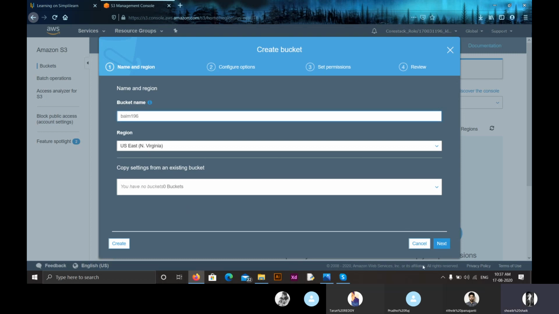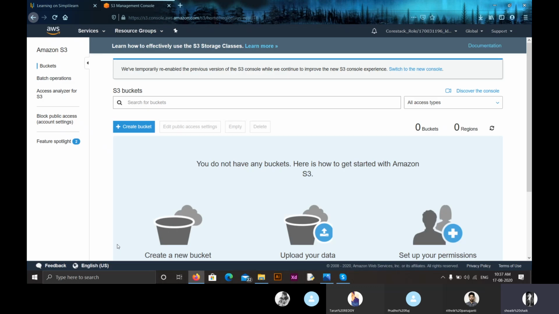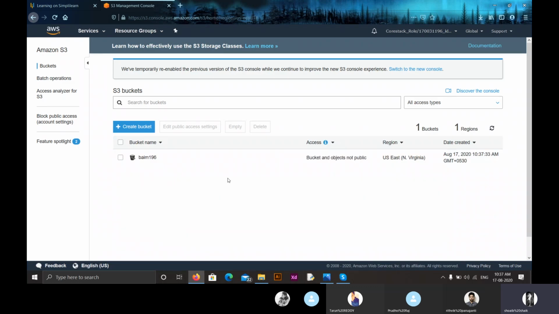This is the region I selected. I'm just clicking on create. So here you can see our bucket got created. So let us create an IAM policy, a read-only policy for this bucket. That means the user can only read the things that are present in a bucket. Though we have nothing uploaded into the bucket, let us create one IAM policy.